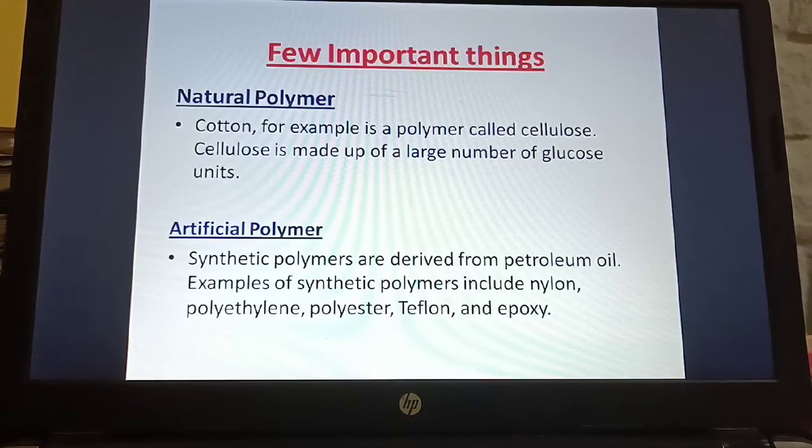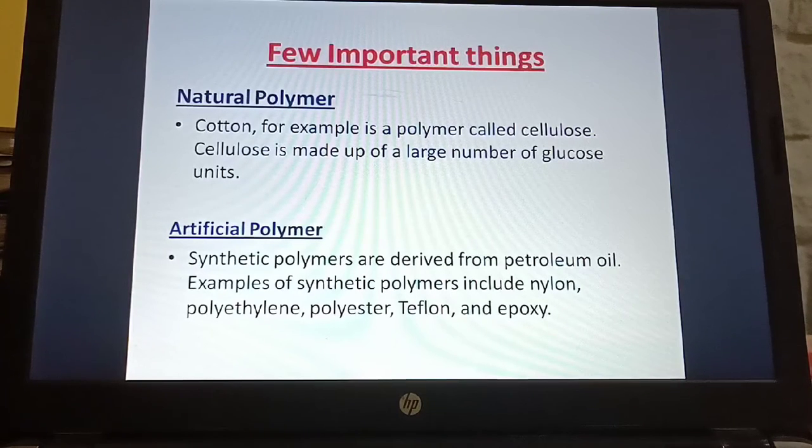Polymers are not always synthetic; there are natural polymers too. Cotton, for example, is a polymer called cellulose. Cellulose is made up of a large number of glucose units.